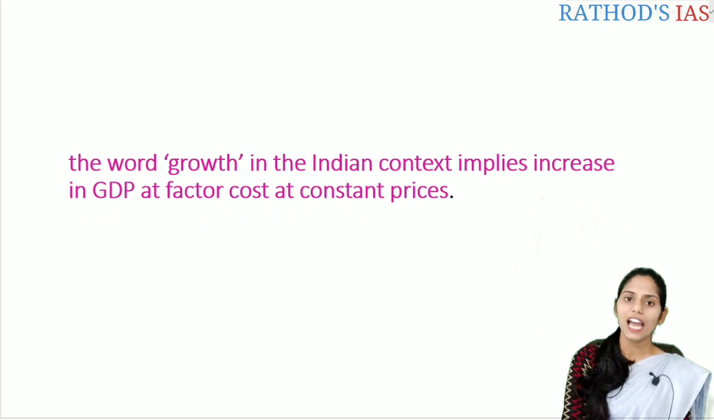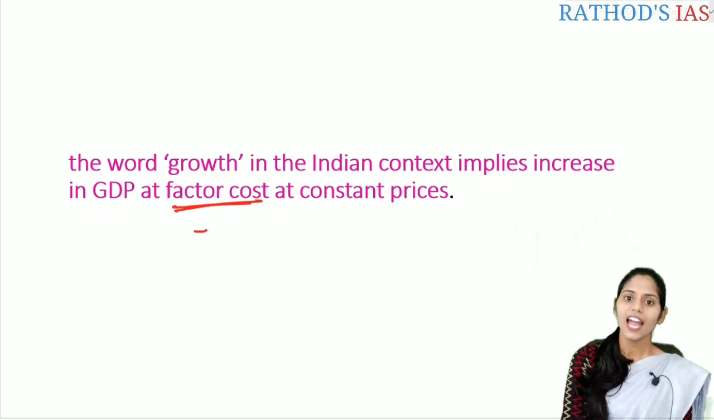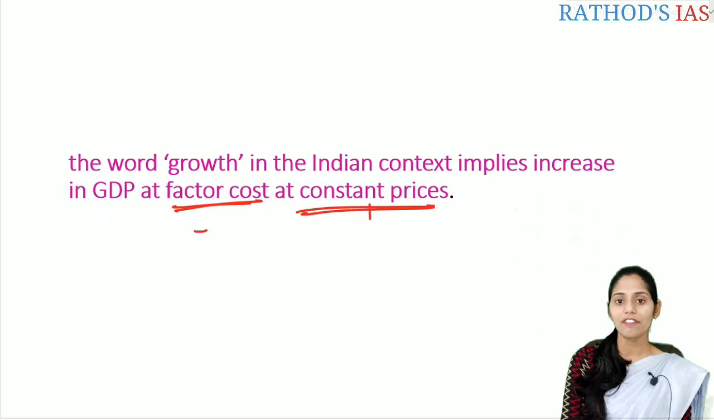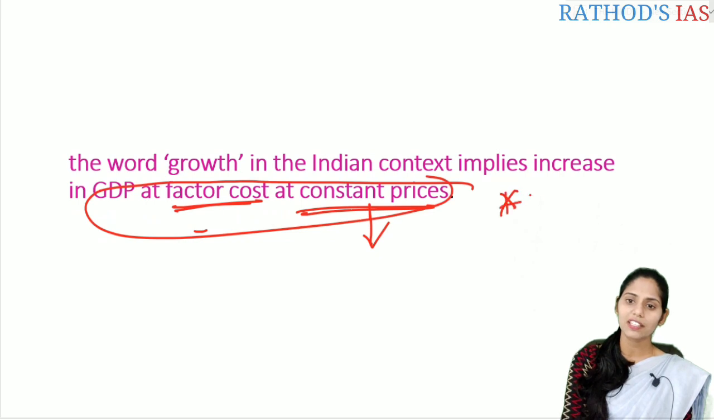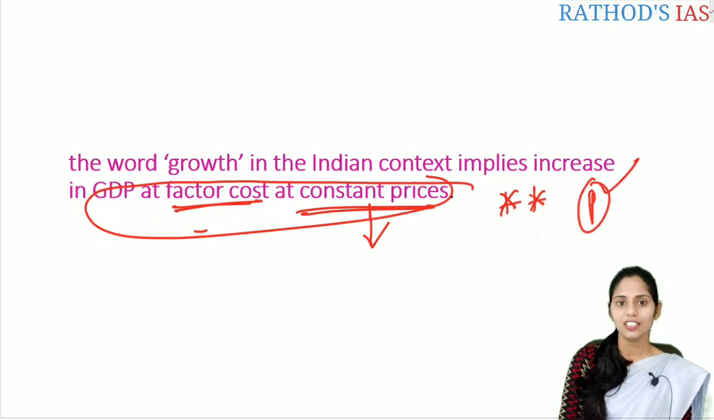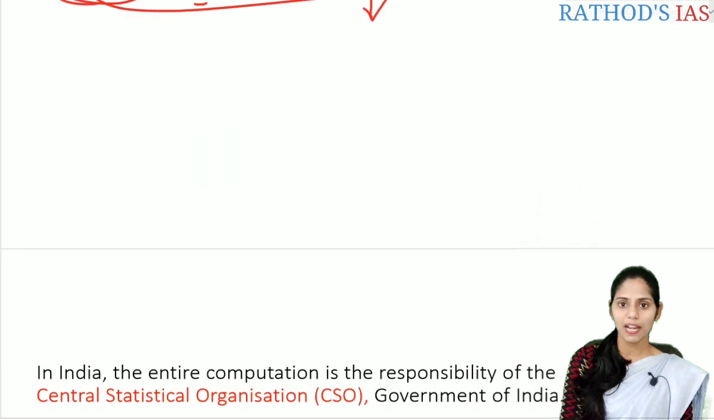So finally, let us have a conclusion regarding this word growth. The growth in the Indian context implies an increase in the GDP, is it clear? At factor cost and at constant prices. That means after adjusting with the inflation. So this is a very important prelims fact. You may get a direct question regarding this in any state service examination as well as the UPSC. In the previous years of the UPSC, the question was asked. So the word growth in the Indian context implies mainly an increase in the GDP at factor cost and that too at constant prices.